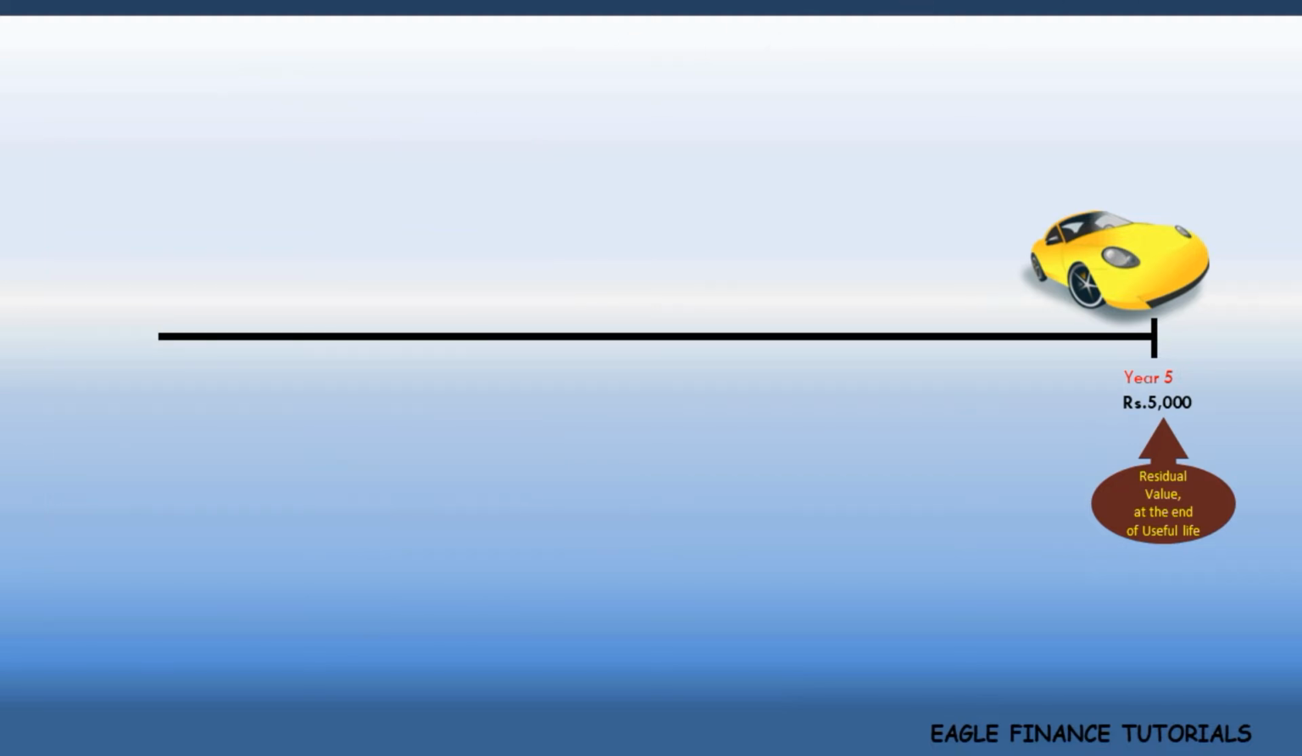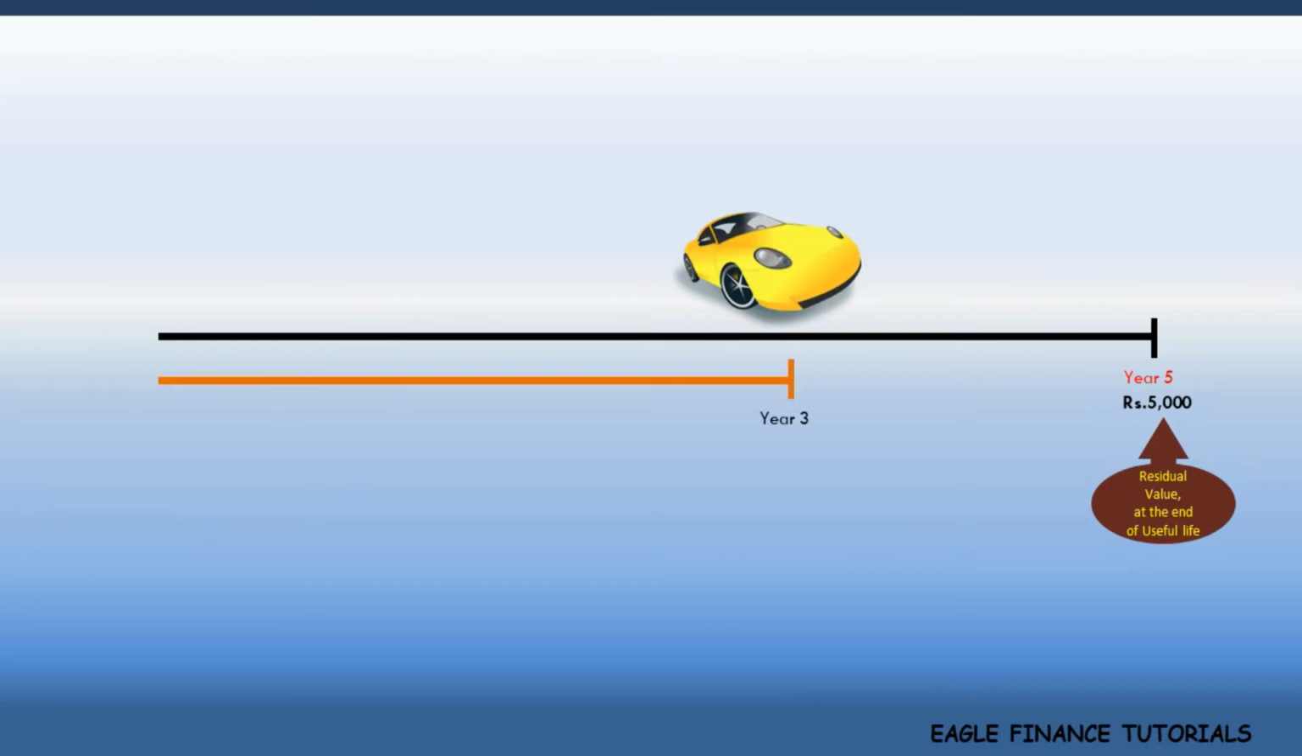Suppose the asset is given on a lease for 3 years. Let's say the asset is estimated to have a value of rupees 15,000 by the time the lease ends. That is the estimated residual value of the leased asset to the lessor at the end of the lease term.